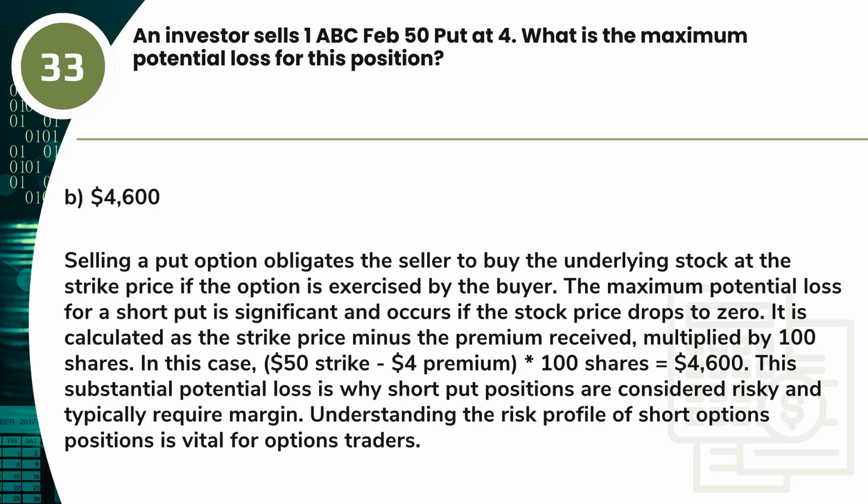It is calculated as the strike price minus the premium received, multiplied by 100 shares. In this case, $50 strike, minus $4 premium, times 100 shares equals $4,600. This substantial potential loss is why short put positions are considered risky and typically require margin. Understanding the risk profile of short options positions is vital for options traders.